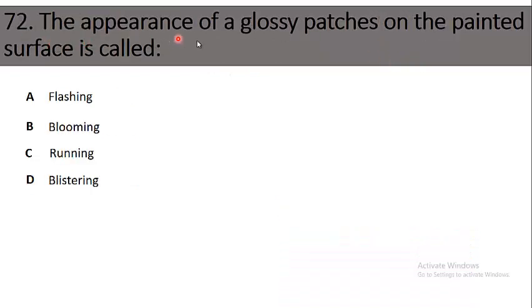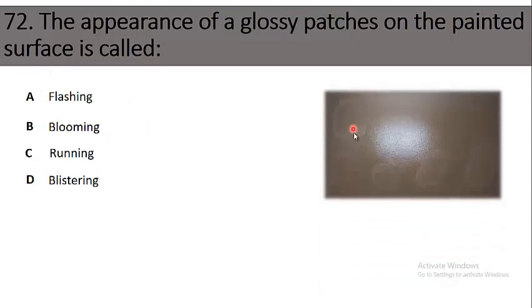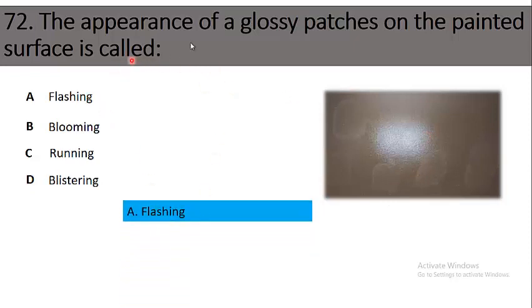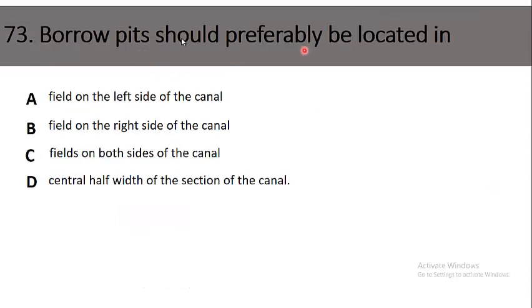72. The appearance of glossy patches on the painted surface is called option A, flashing; B, blooming; C, running; and D, blistering. These are the defects in painting, and the glossy patches that you see on the painted surface, as you can see in this picture, are called flashing. So the right option for this question is option A, flashing.